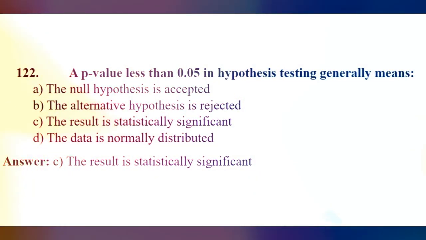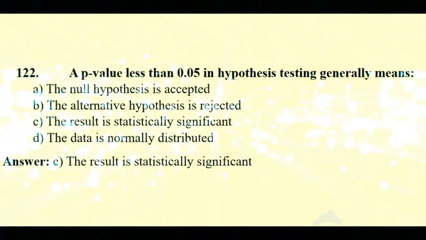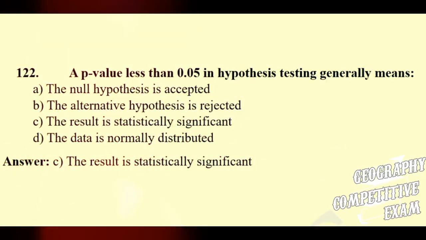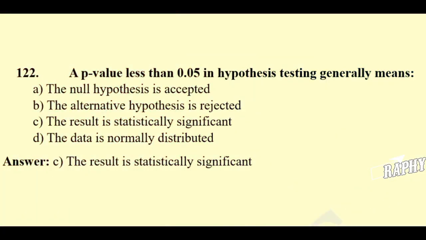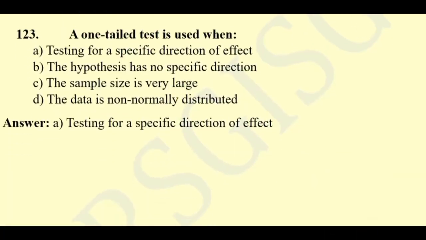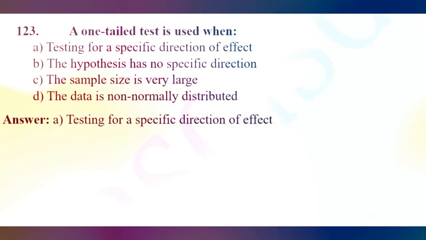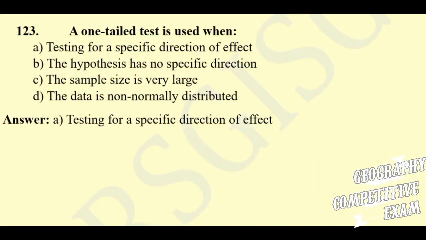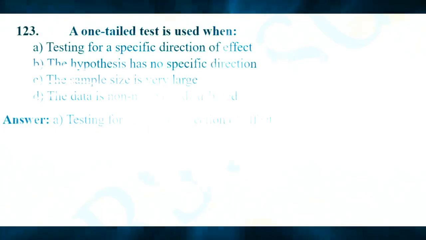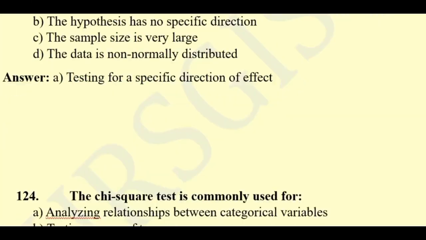Question 122. A p-value less than 0.05 in hypothesis testing generally means: the null hypothesis is accepted, the alternative hypothesis is rejected, the result is statistically significant, or the data is normally distributed. Here the right answer will be the result is statistically significant. Question 123. A one-tailed test is used when testing for a specific direction of effect, the hypothesis has no specific direction, the sample size is very large, or the data is non-normally distributed. The right answer will be testing for a specific direction of effect.